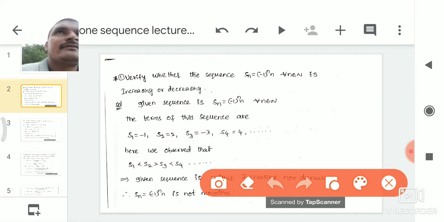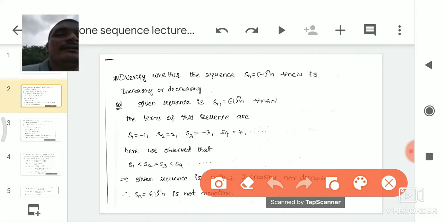For the second term of the sequence we substitute n is equal to 2 in Sn is equal to minus 1 power n into n. S2 is equal to minus 1 square into 2. So from that one we get S2 is equal to 2. And the third term of the sequence, S3 is equal to minus 1 cube into 3. Minus 1 cube is minus 1. Minus 1 into 3 is minus 3. And the fourth term of the sequence S4 is minus 1 power 4 into 4. Minus 1 power 4 is positive. Then S4 is equal to 4 and so on.